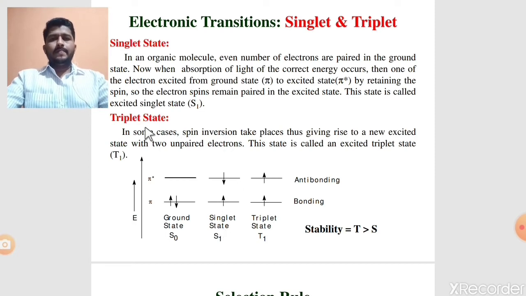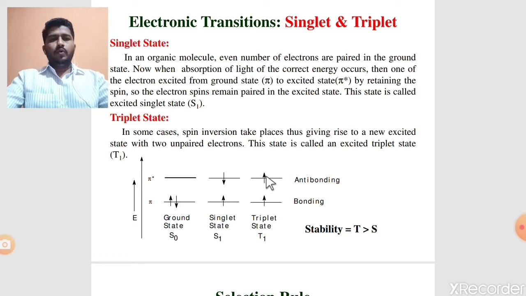Number two is the triplet excited state. In some cases, spin inversion takes place, giving rise to a new excited state with two unpaired electrons, and this excited state is called the triplet excited state. It means that during excitation of one electron from the ground state to the excited state, a spin inversion takes place.